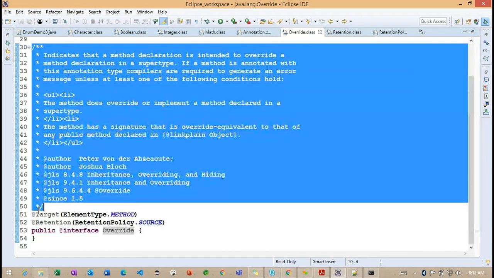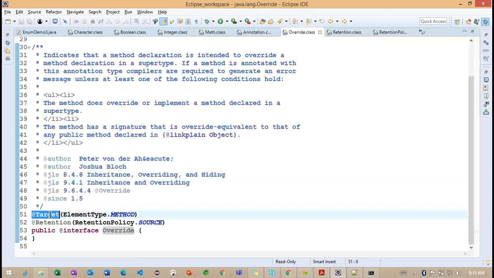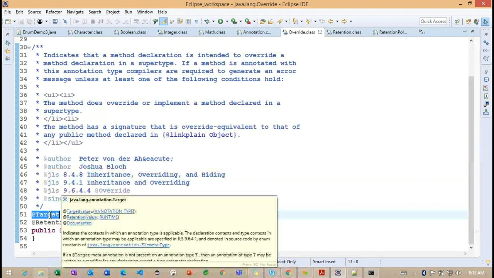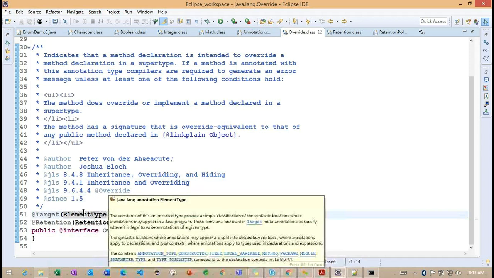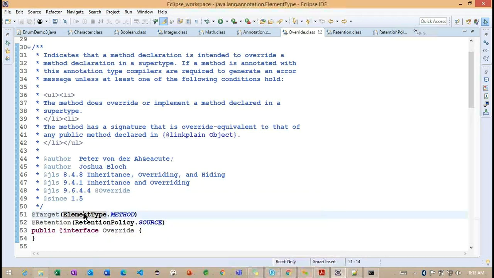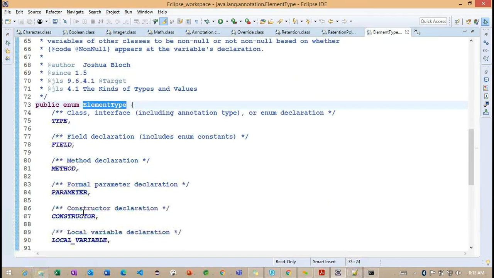And what about this Target? Target provides the information on whether this annotation needs to be included at method level, constructor level, or class level. It is going to provide that information. Now you can see ElementType here. If you understand this enum, we are going to have more information about the Target here.